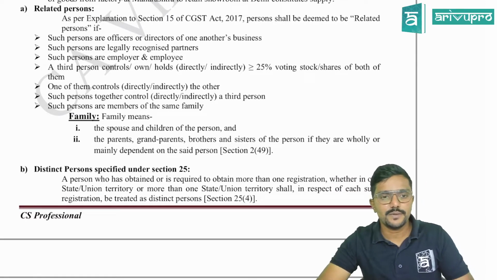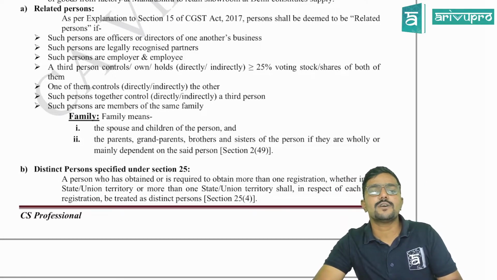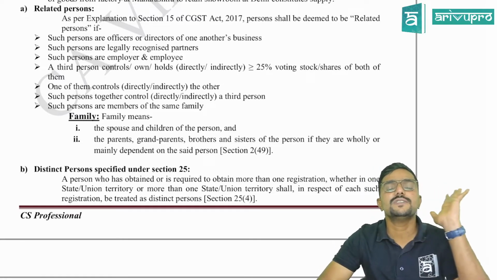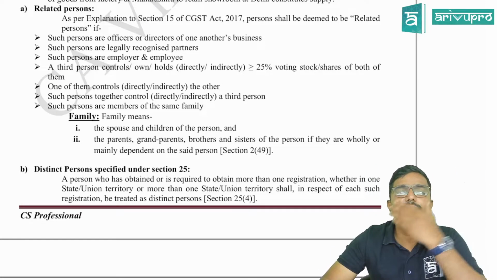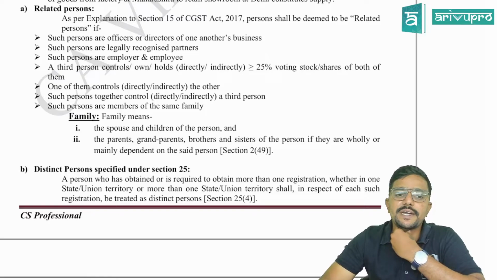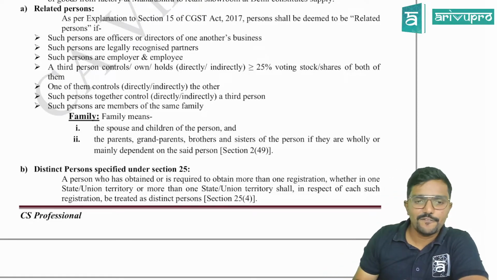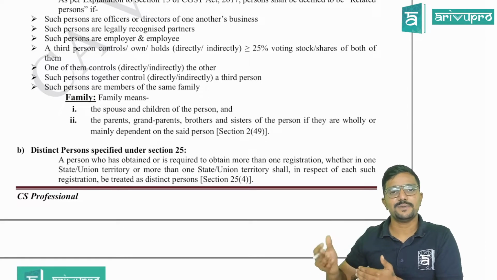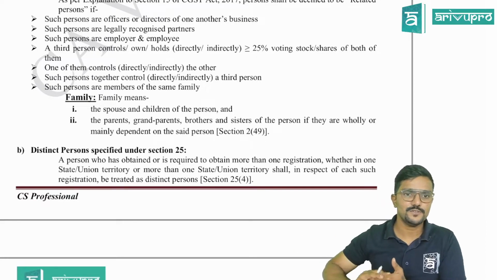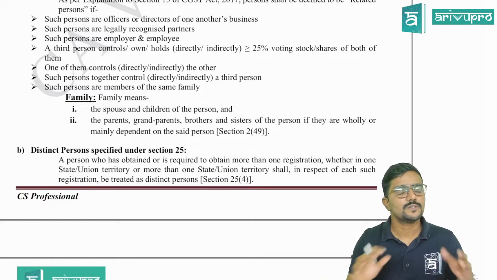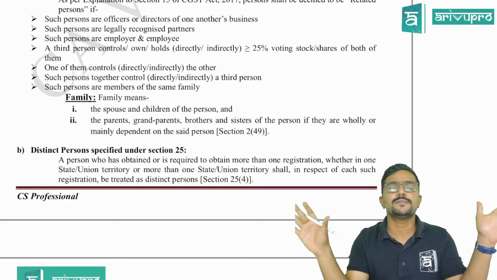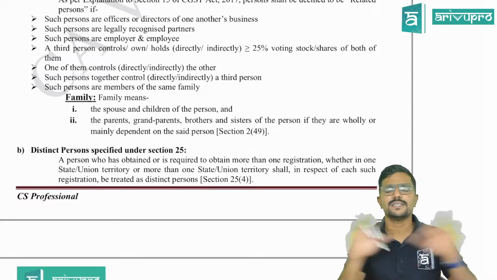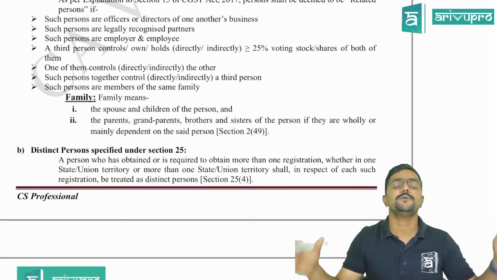Next, last point. Such persons are members of the same family. In that case also, they are called related. Now, what is family? Family means a spouse and children. Spouse means for a wife, the husband is the spouse, and for a husband, the wife is the spouse. And children. So spouse and children will always be related to a person, whether they are dependent or independent, it doesn't matter.